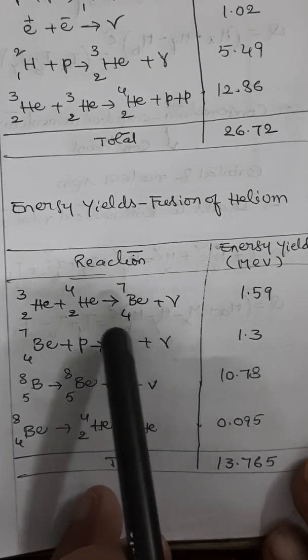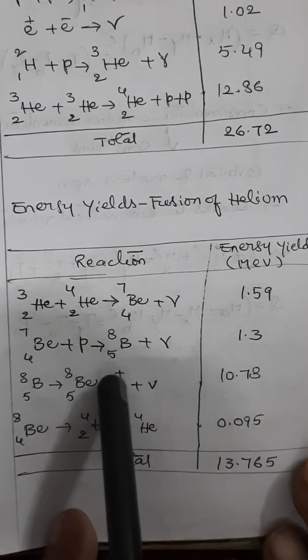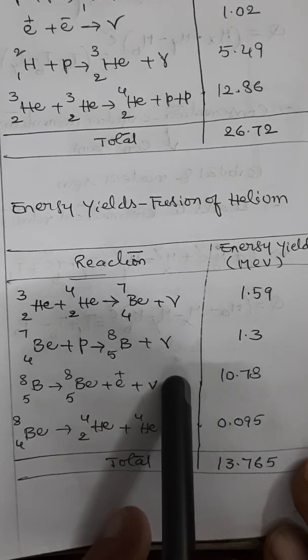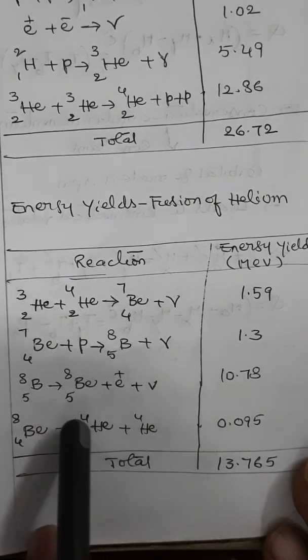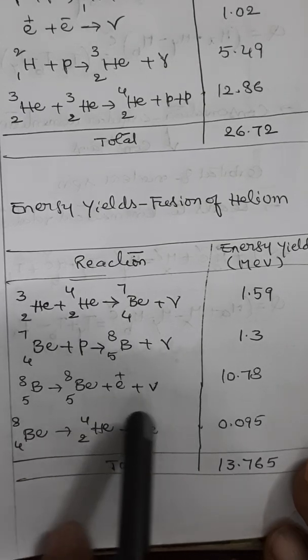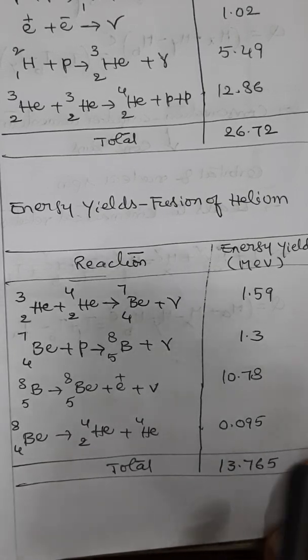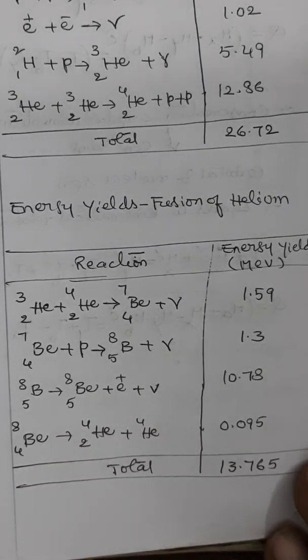This boron again, with a positron and neutrino emission, gives beryllium. This beryllium-8 is decomposing into helium alpha particles with a release of 0.095. So the total yield is 13.765 million electron volts. Now, this process always takes place in all the main reaction sequences in stars.